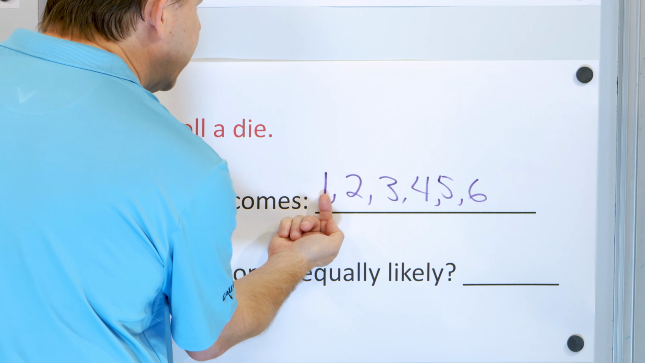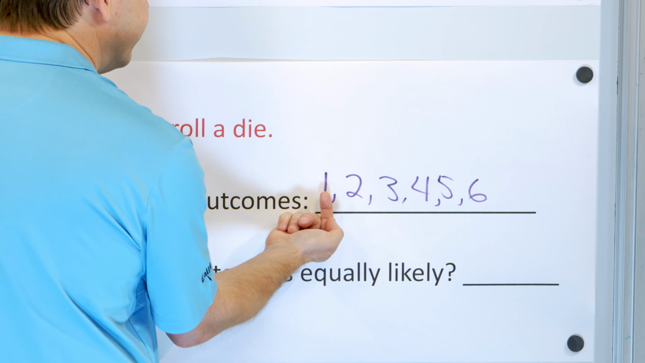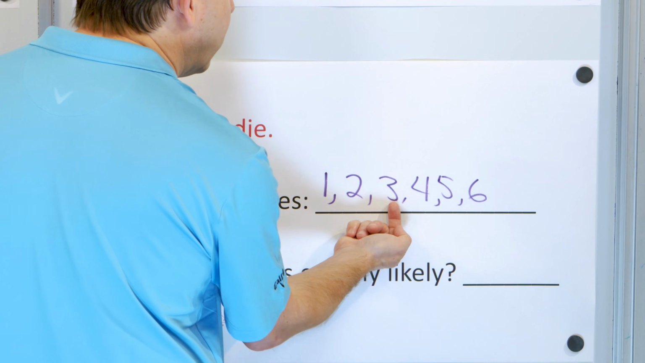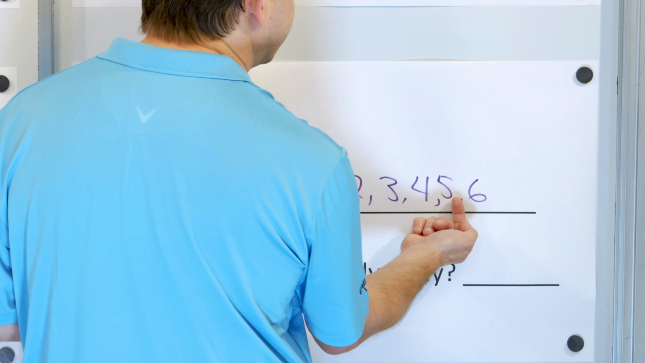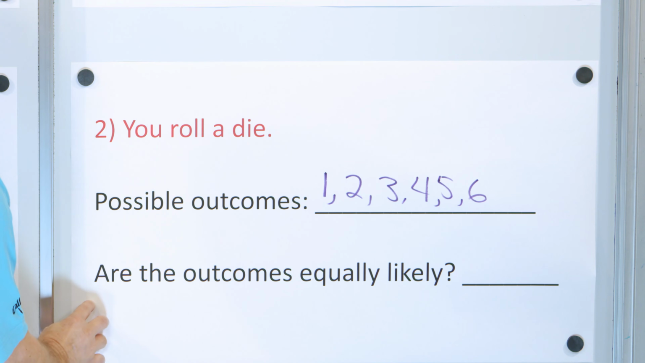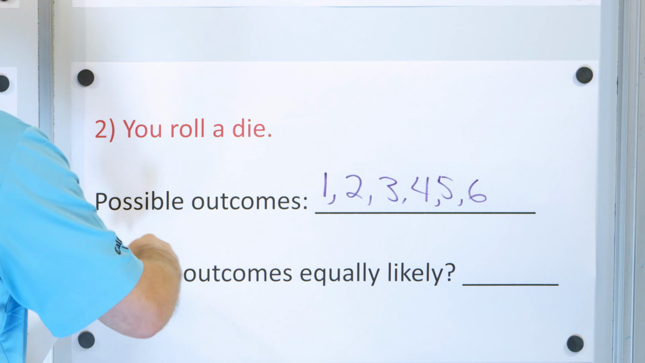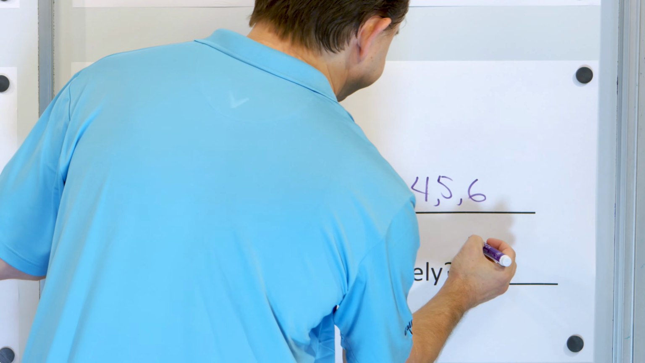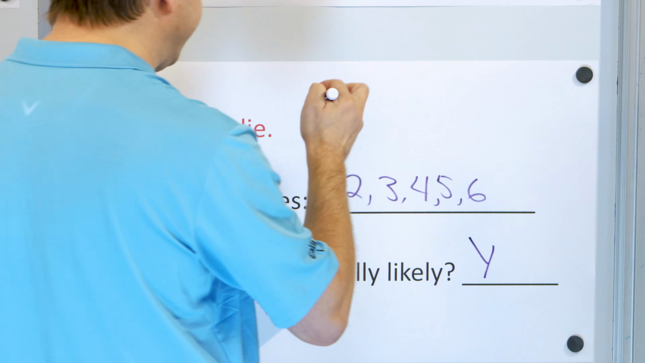Are the outcomes equally likely? Well, I only have one of the number ones. I only have one of these, I only have one of these, I only have one of these, I only have one of these, I only have one of these. So because all of my outcomes only occur one time, are the outcomes equally likely? Yes.